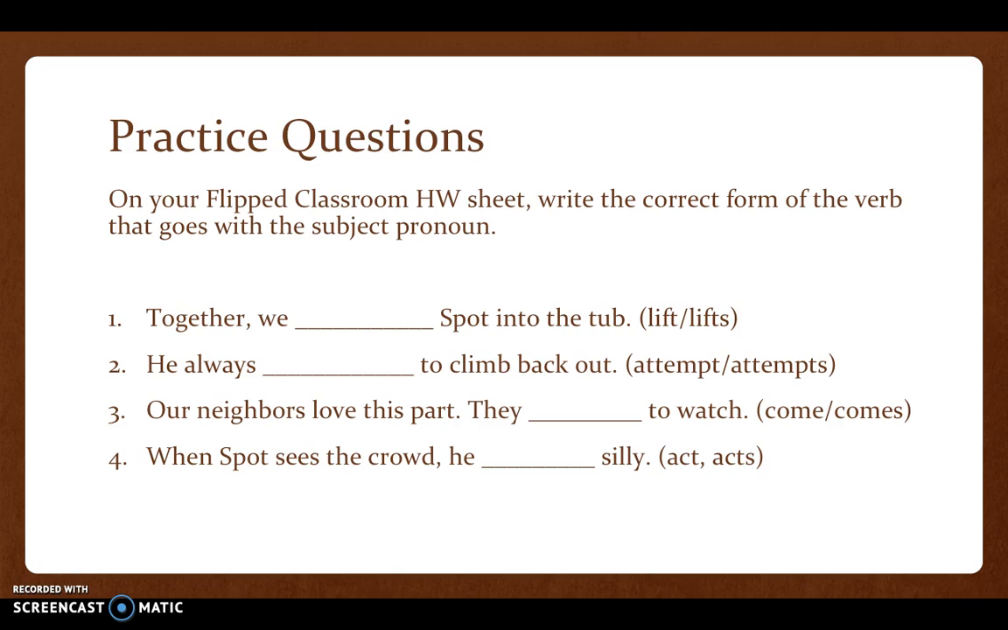Here's your practice questions. What you're going to do is you're going to write in the correct form of the verb. Look for the pronoun in the subject. Decide if the pronoun is singular or plural. If it's singular, you add an S or ES. If it's plural, you do nothing. This is additional practice from subject-verb agreement, just instead we're using pronouns. Pause the video if you need extra time.